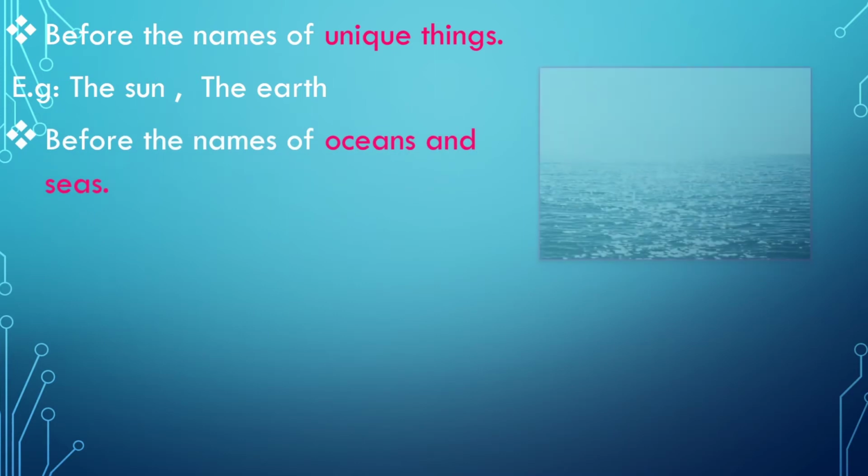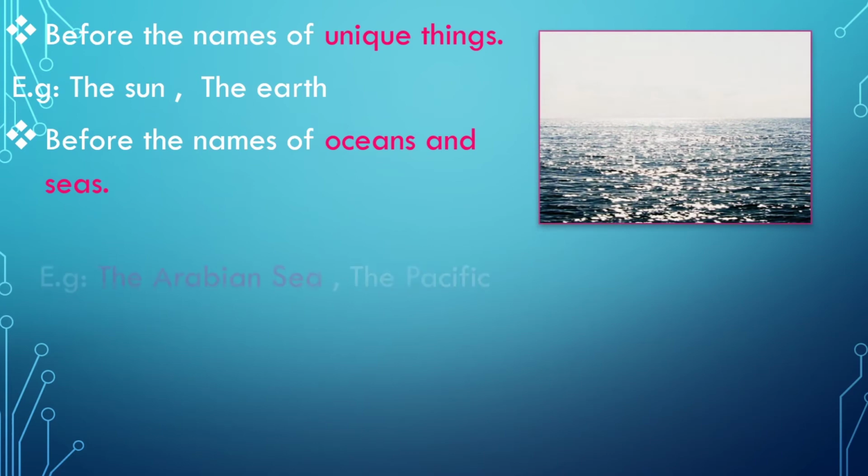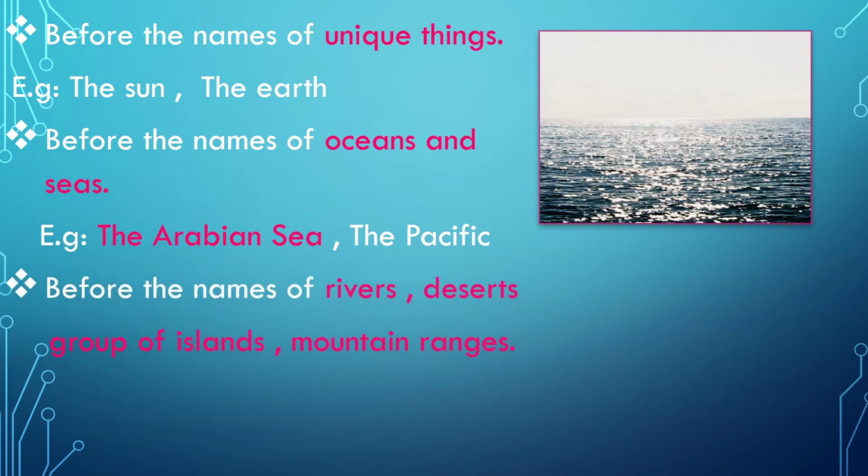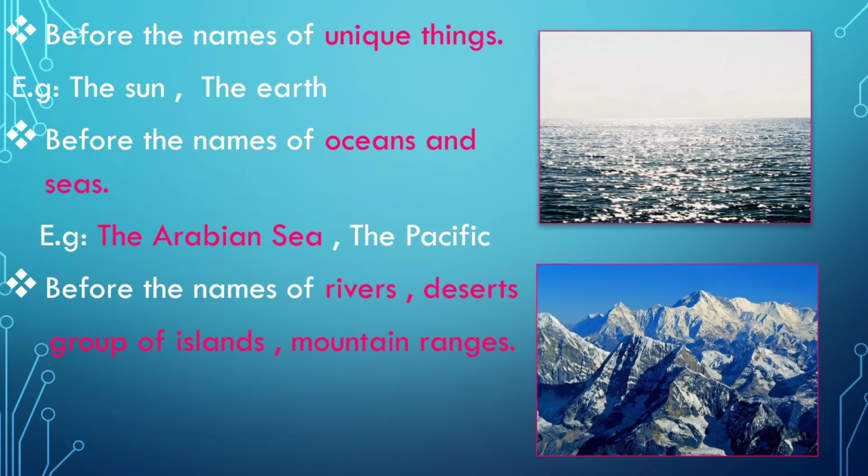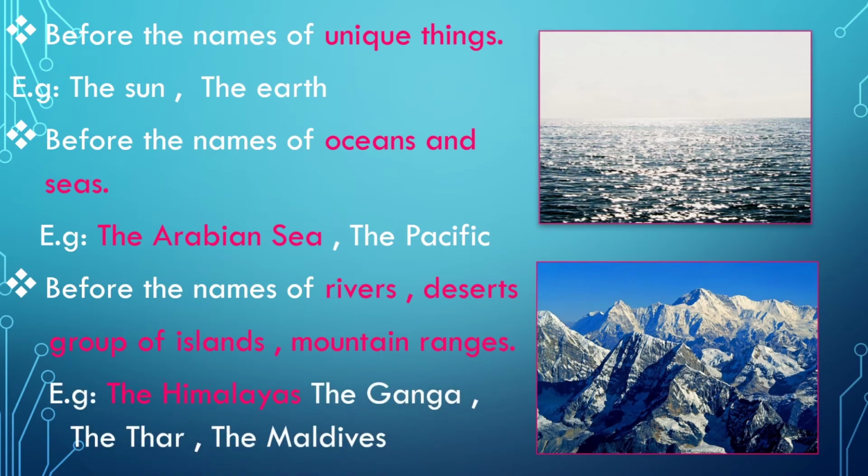For example, we say the Arabian Sea, the Pacific Ocean, etc. We use it before the names of rivers, deserts, groups of islands, mountain ranges, etc. For example, we say the Himalayas, the Ganga, the Thar, the Maldives.